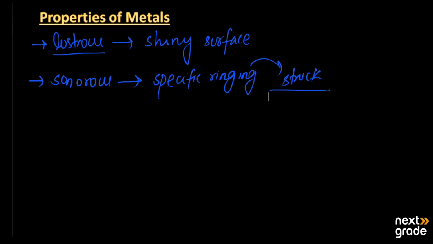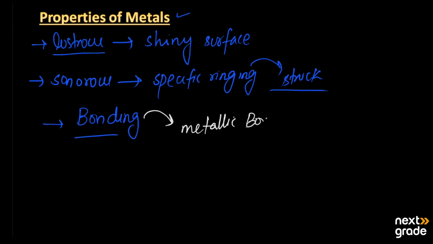All the properties that appear in metals are basically due to the bonding that exists between the metals, and that bonding is the metallic bond.